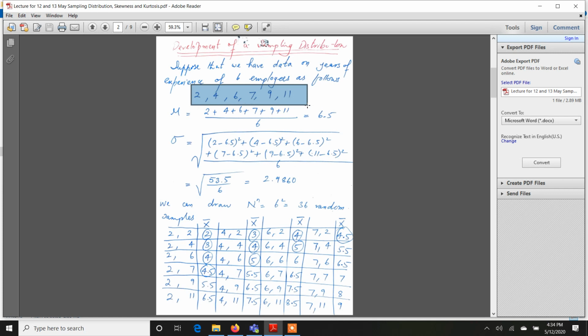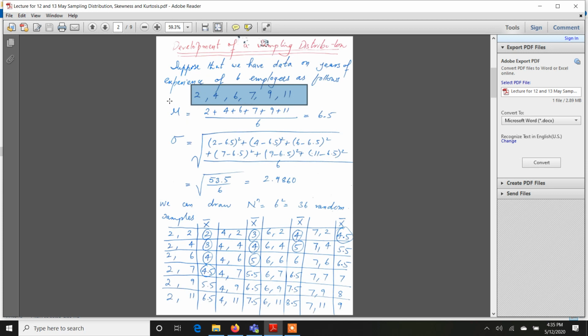And why do we study it? You will understand later when you do hypothesis testing. Not necessarily in an introductory statistics course, but later on when you will be exploring the courses of probability theory or econometrics, then you will be covering hypothesis testing. At that time, you should know what the sampling distribution of a statistic is. So here I'm going to explain through a given list of population. So suppose this is the population.